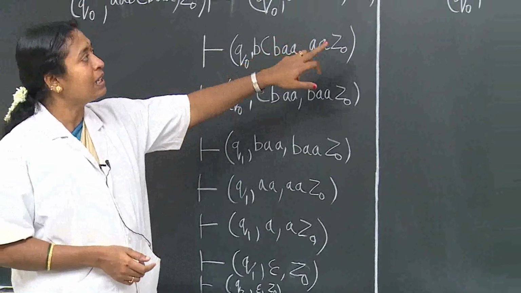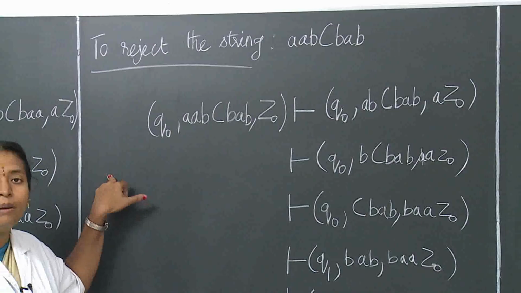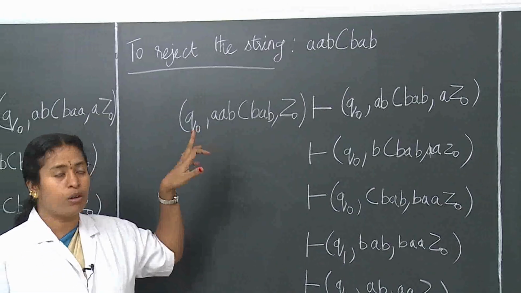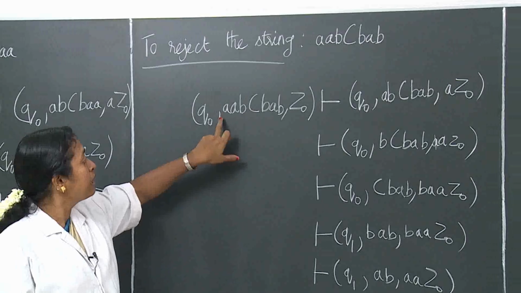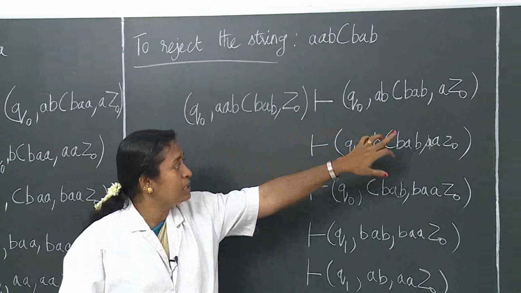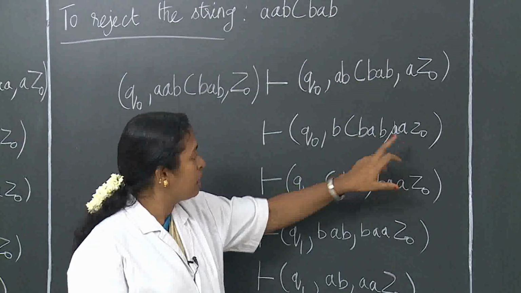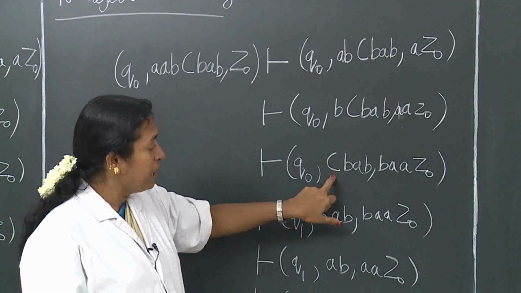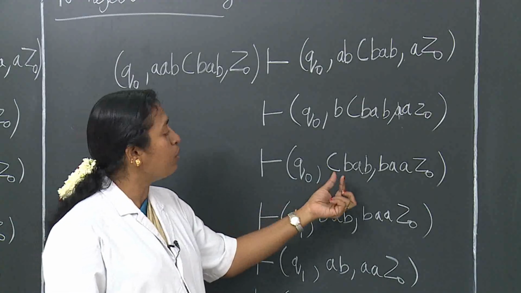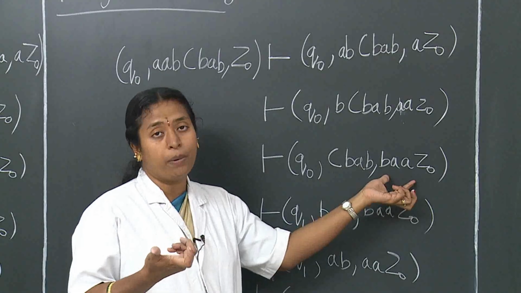Now we can see another example of a string which is not a palindrome. If it is not a palindrome, it will be rejected by the pushdown automata. How can we see this here? Here also it will push the first symbol, that is A, onto the stack. The next A is pushed, and the B is also pushed. Now when it reaches the C, it will stop and it will match the data on the input tape and the data on the top of the stack.